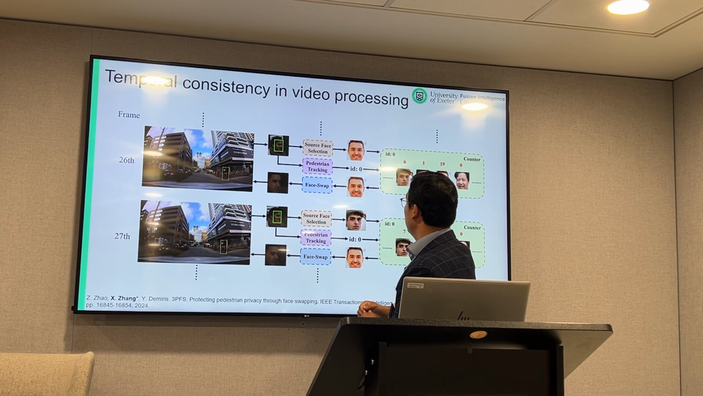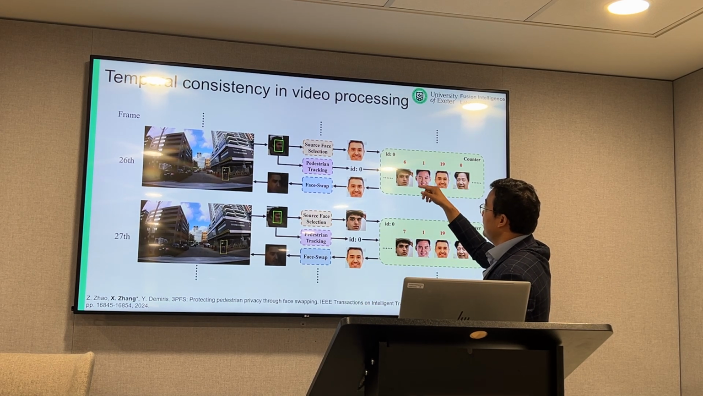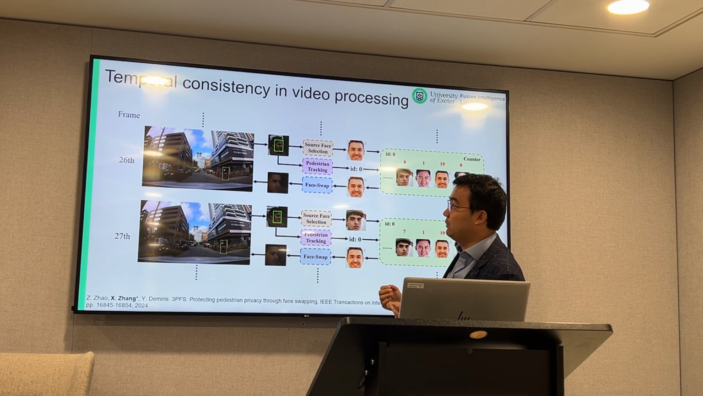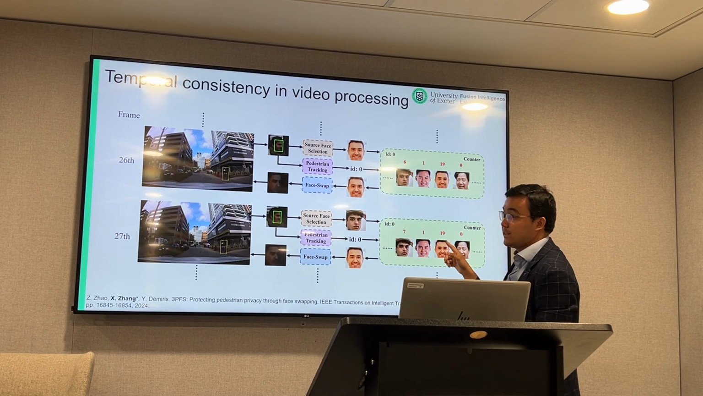And also, we use a counter to count how many times each source face has been selected from frame 1 to the current frame. And then we always select the highest counter as our choice.